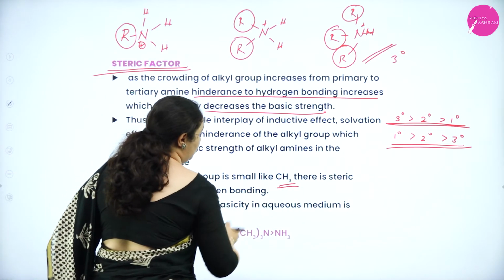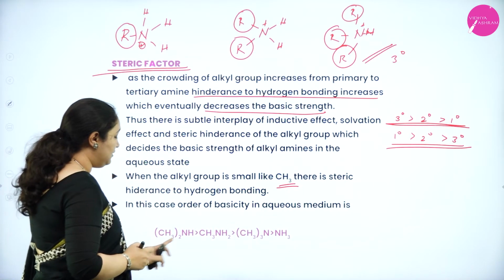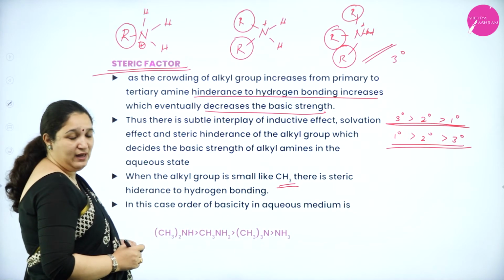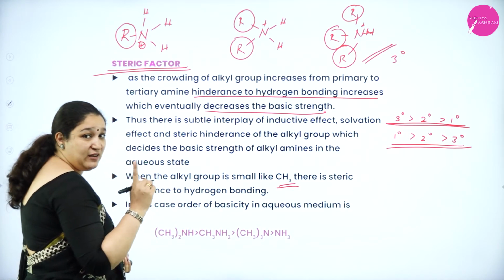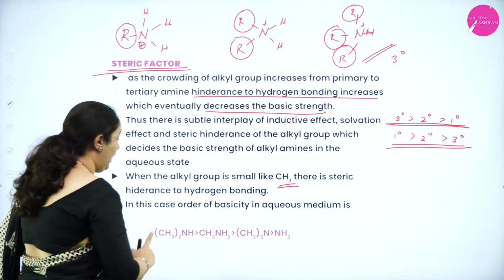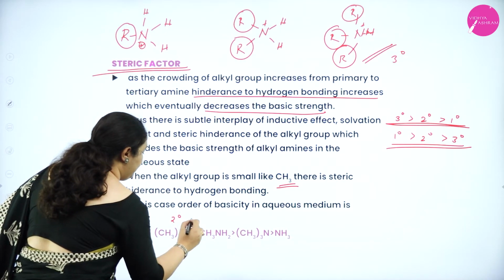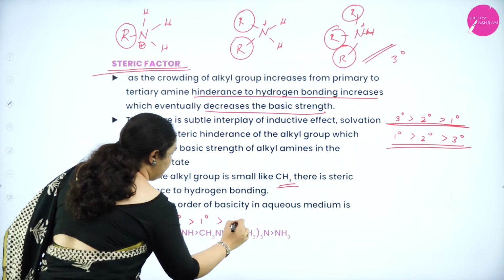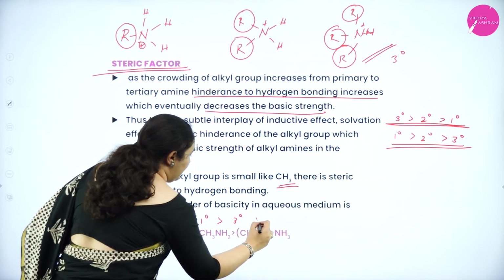Now putting all three factors together, if the R group is CH3 in aqueous medium, this is the order followed by the amines. That is, if CH3 is the R group, this is secondary, then comes primary, then comes tertiary, and then comes ammonia.